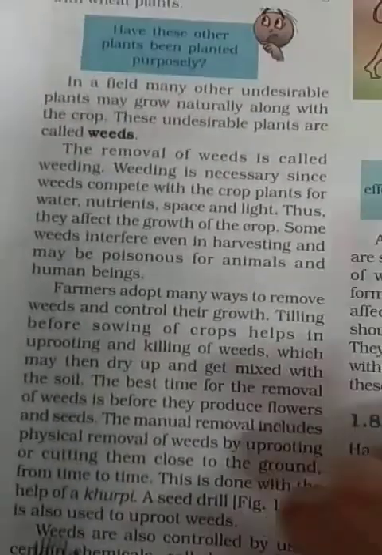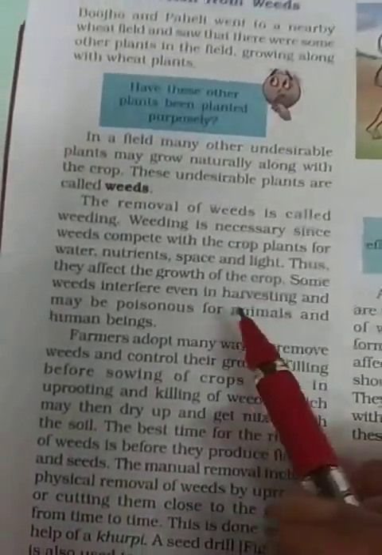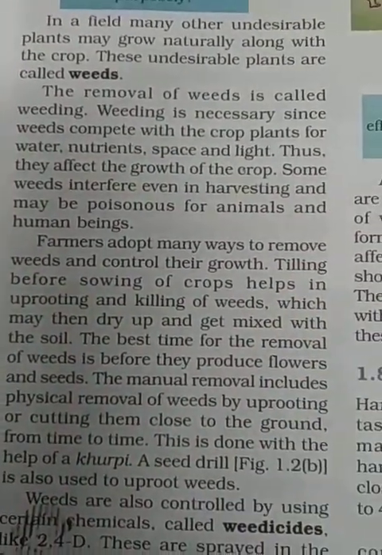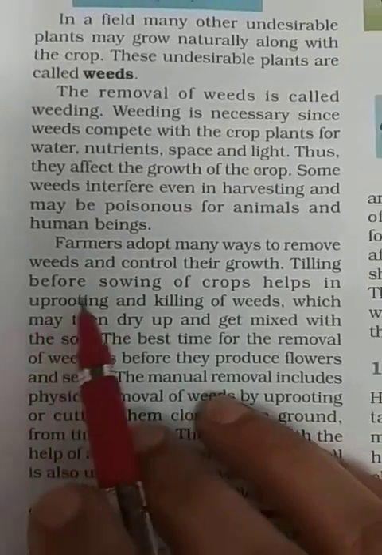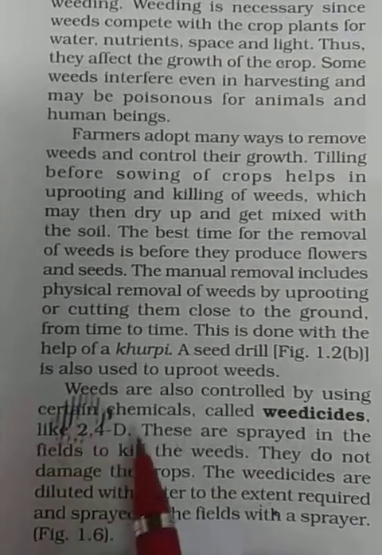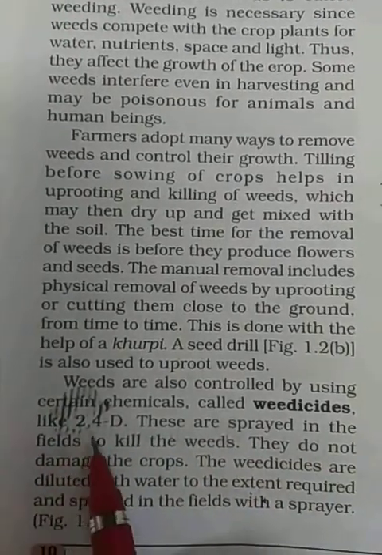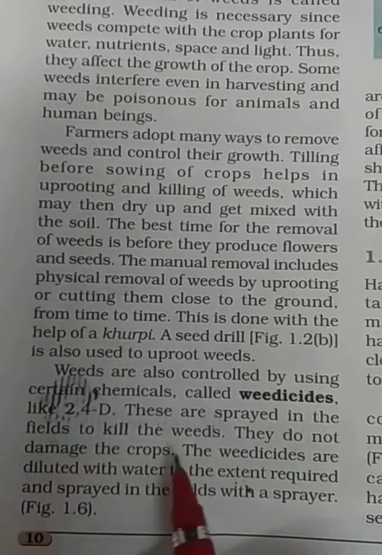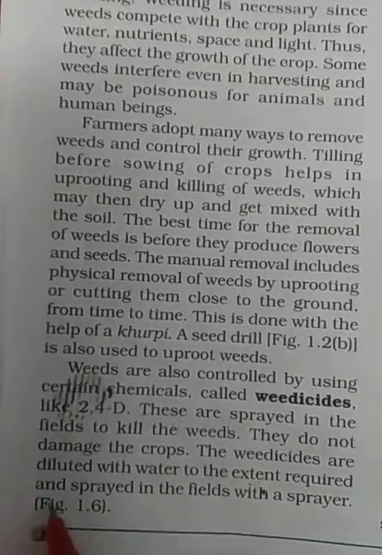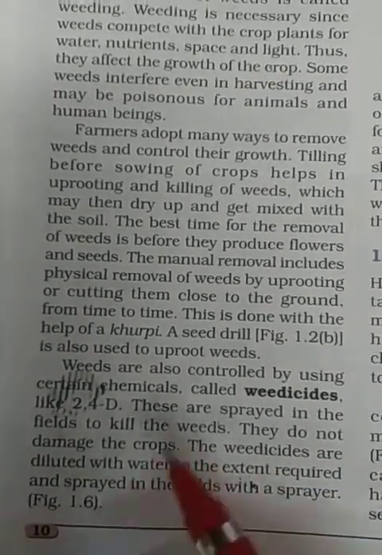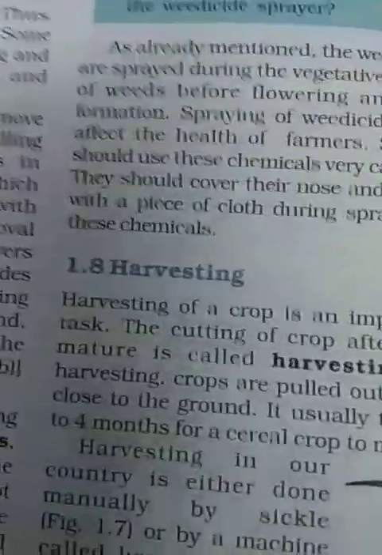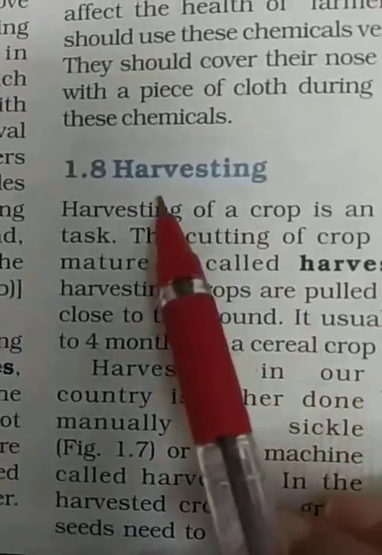It is very necessary to remove the weeds from the field before sowing the seeds. Farmers adopt many ways to remove weeds and control their growth. Weeds are also controlled by using certain chemicals called weedicides, like 2,4-D. These are sprayed in the fields to kill the weeds. They do not damage the crop, they only damage the weeds, the unwanted plants. Weedicides are diluted with water to the extent required and sprayed in the field with a sprayer, and it kills the weeds.